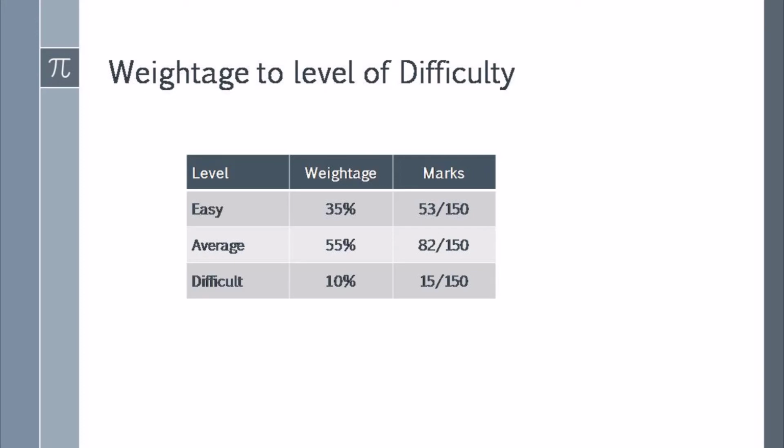Average level is 55%, that means 82 marks out of 150. The difficult level of the paper is 10%, that means 15 marks out of 150. So now we can easily get 50 marks from the paper. So this is the use of the weightage of the level of difficulty.